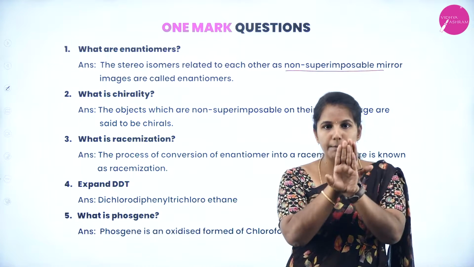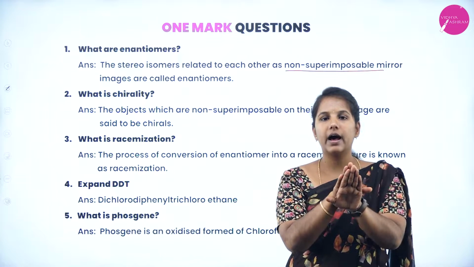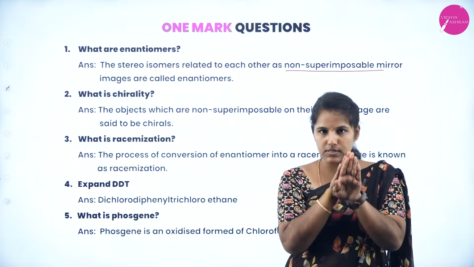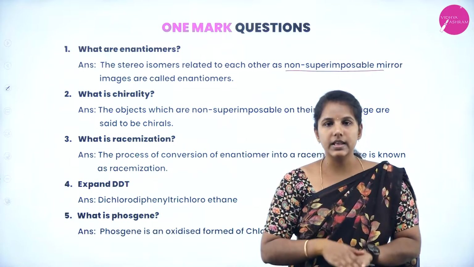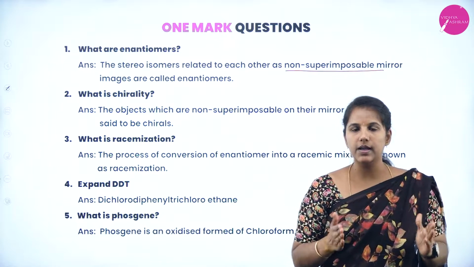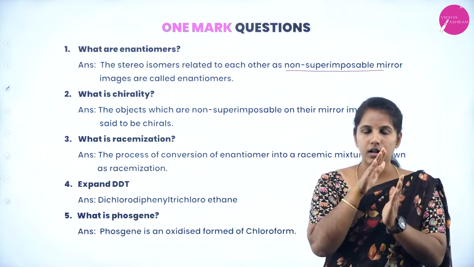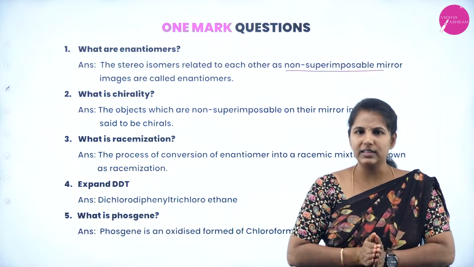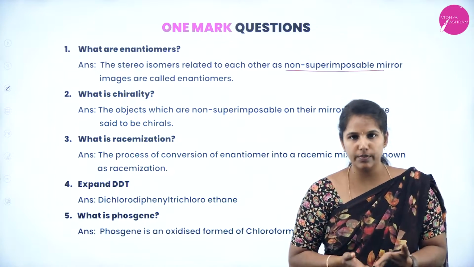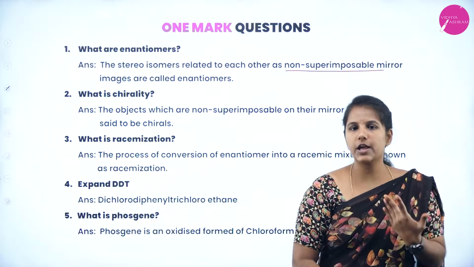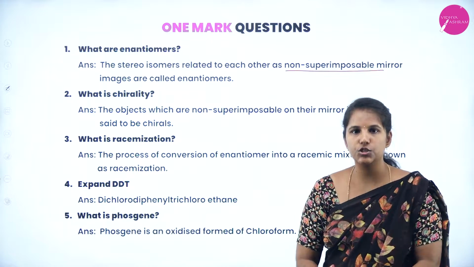When we superimpose them, they are non-superimposable. This indicates that when two isomers, even though they look same, when we impose them on one another, they become non-superimposable. Such isomers are said to be enantiomers.